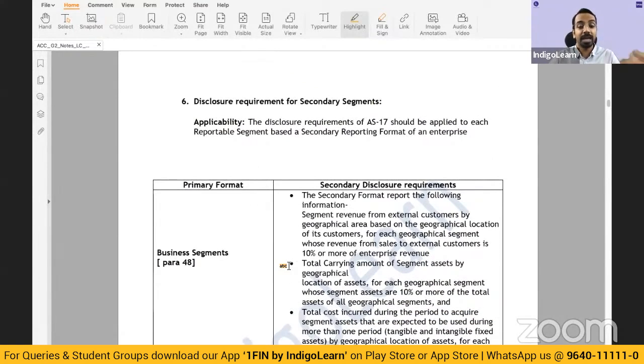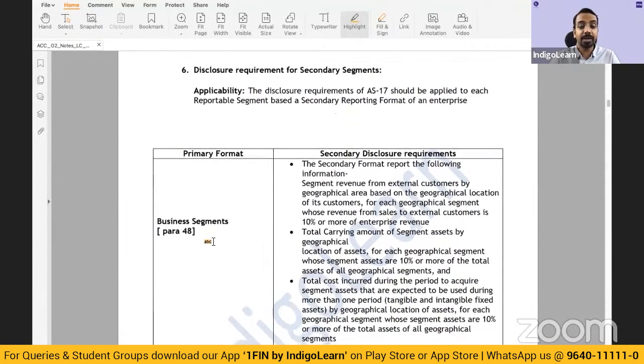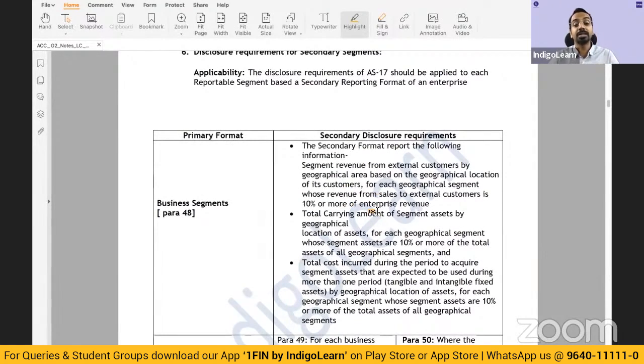Then if primary format is a business segment, you have to report something in the secondary format for geographic segment. So if primary is business, you will report segment revenue from external customers by geographical area based on the geographic location, where revenue from sales to external customers is 10% or more of enterprise revenue. Now, please understand, this can be a theory question. Primary reporting format is done. It is a business segment. From each geography where you are getting more than 10% of the enterprise revenue, that has to be reported separately.